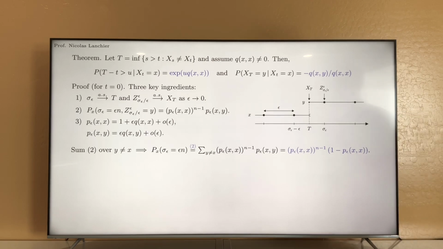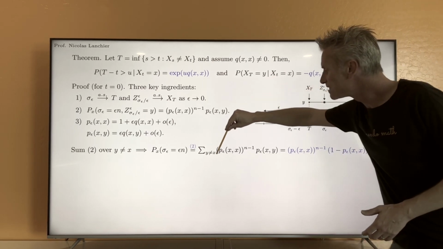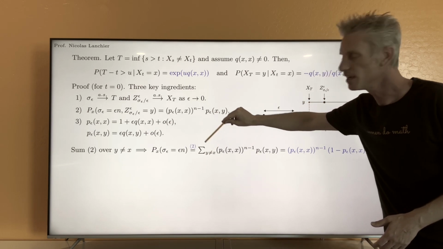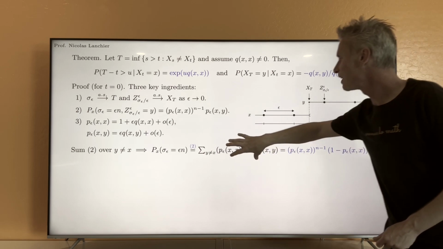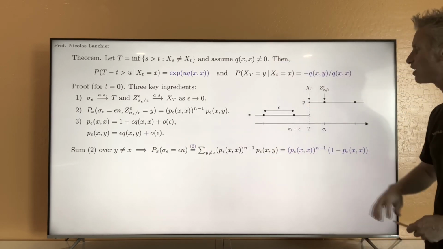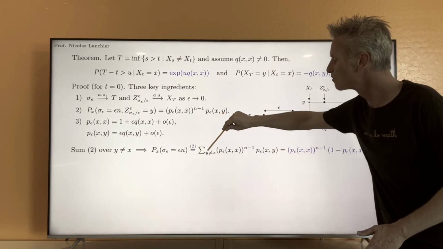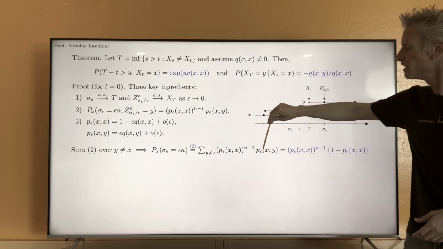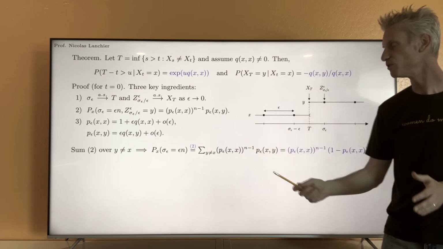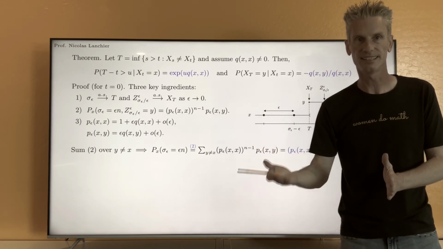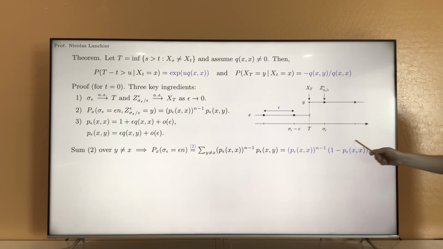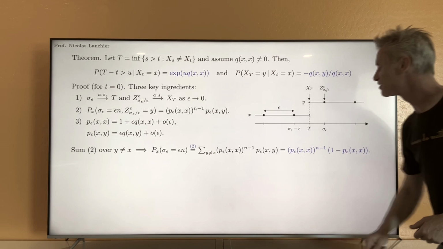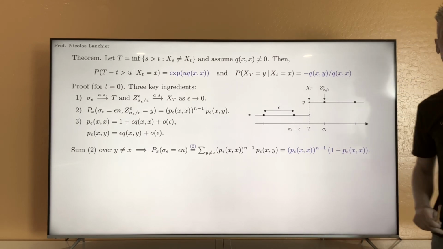And then notice here that this term depends on x but not y. The sum is over y, so you can extract this term. And then if you look at the sum over all y different from x of p epsilon xy, that's exactly the probability that in the next epsilon unit of time, you are going to jump from state x. So that's exactly 1 minus the probability that you stay in state x. This sum here without this term would just be 1 minus p epsilon xx.